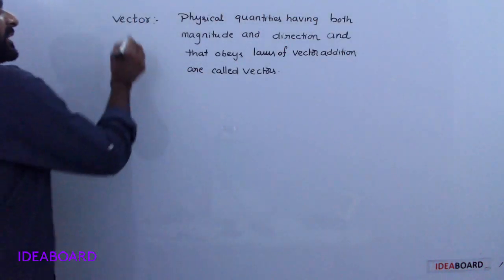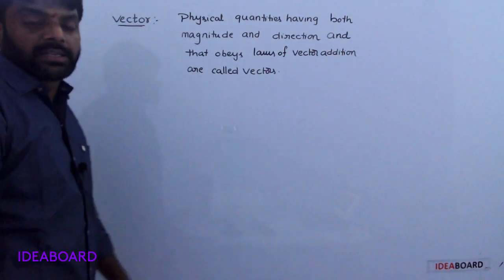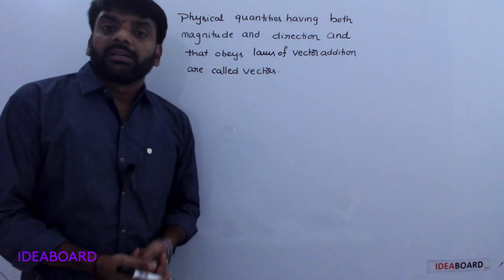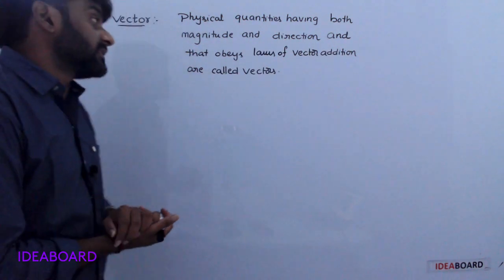Next, vector. A vector is a physical quantity having both magnitude and direction, and it obeys the vector laws of addition.